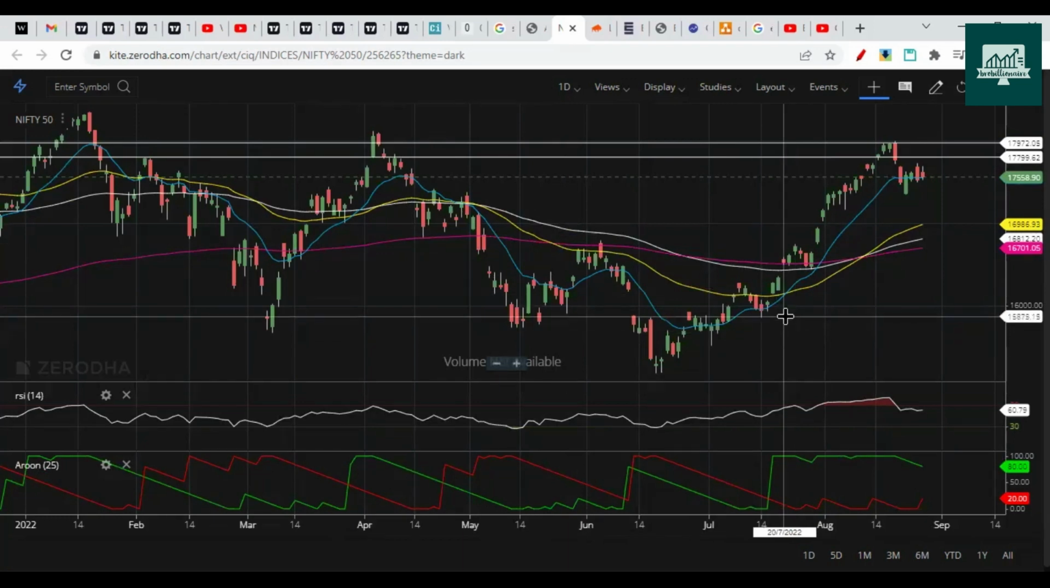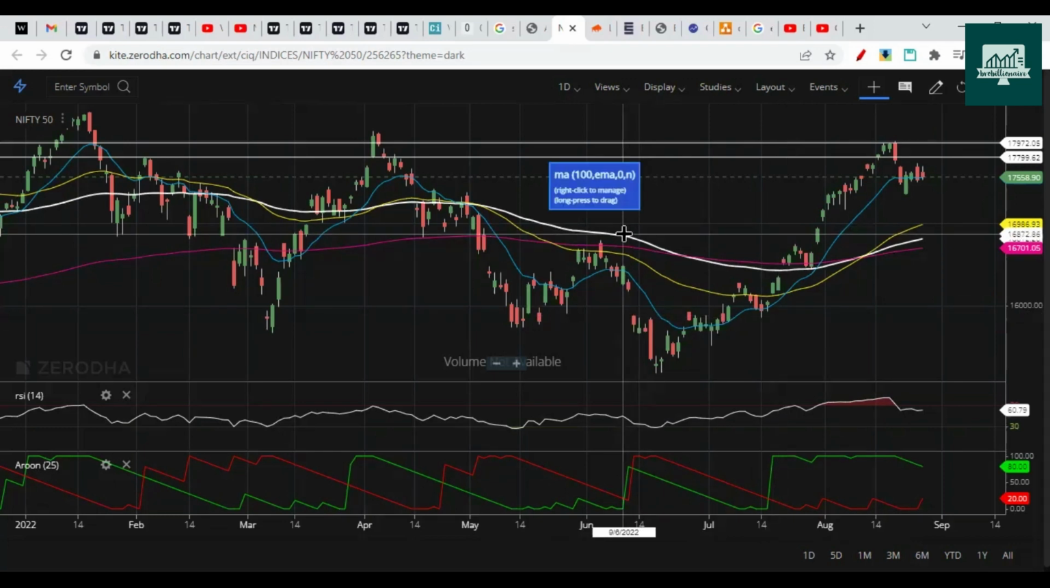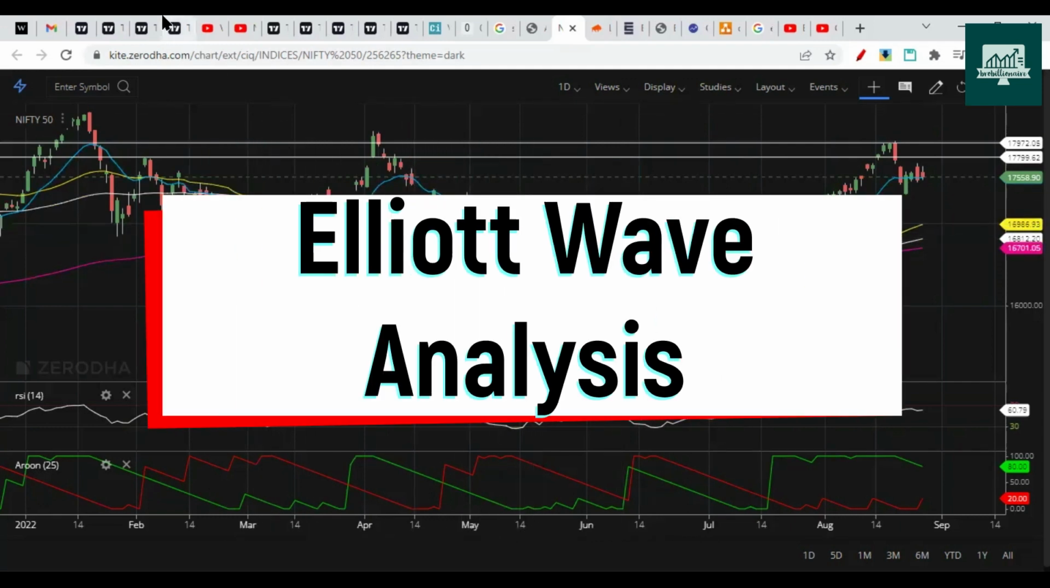Horizontal supports work very well, better than the trend line. We'll make one more video on that in the future, on which trend line works better. Moving forward, let's check the Elliott Wave analysis.